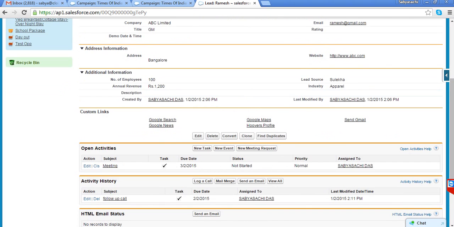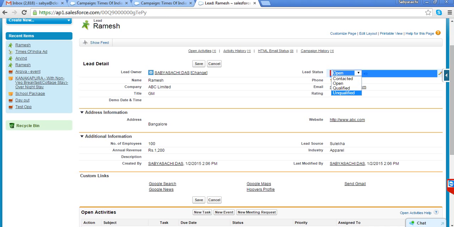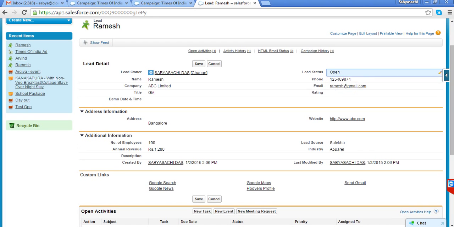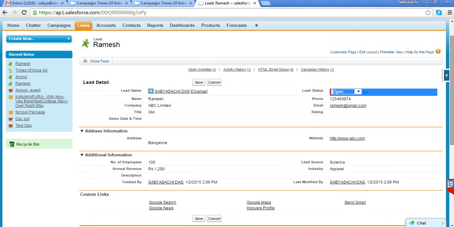So say, for example, you say it is not a qualified lead. What you do is change the lead status to unqualified. Or if you say it is a qualified lead, you can put it as qualified. Mostly we maintain four kinds of status for a lead: open, contacted, unqualified, and qualified. What is open? Open means this morning I received one inquiry and entered it in my system, that's it. I have not done any activity or follow-up. So this lead is open.